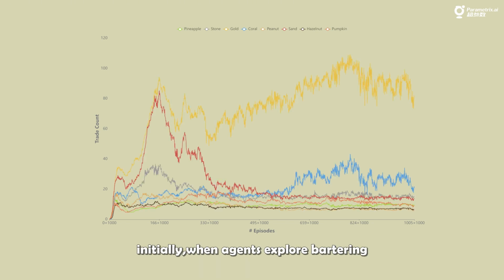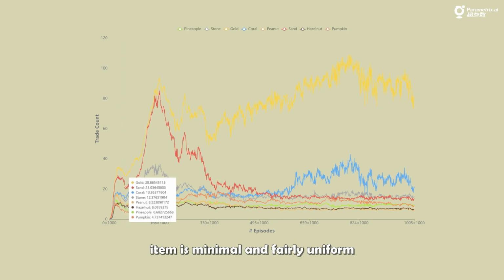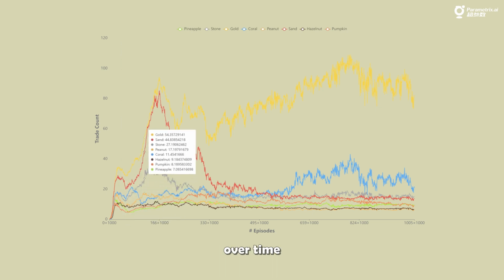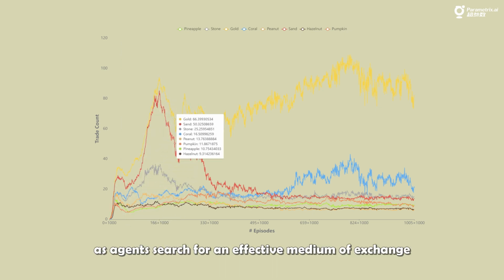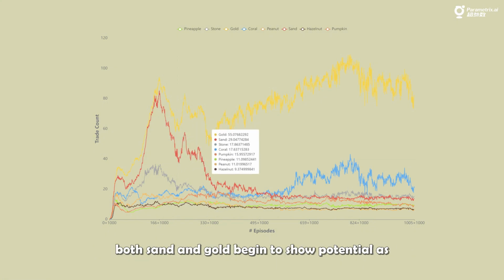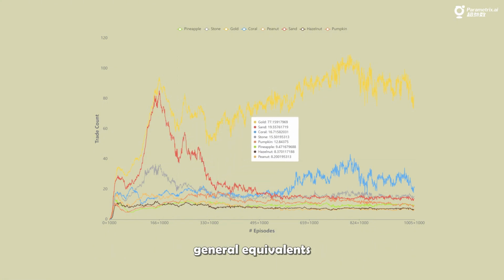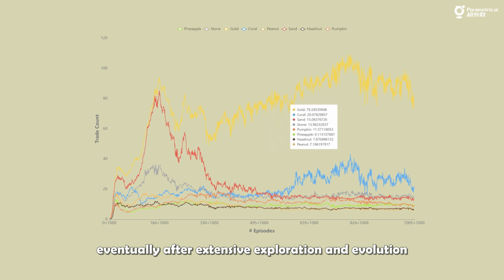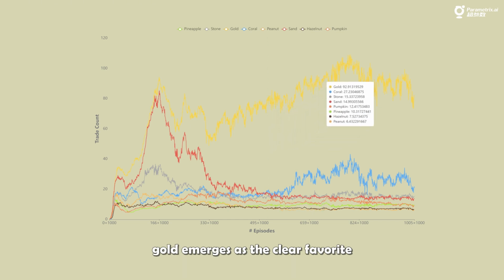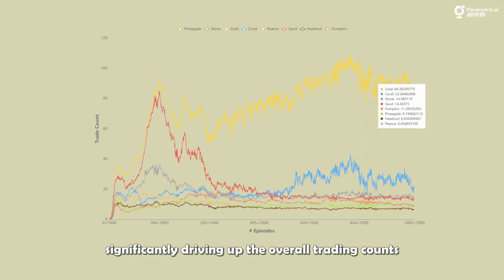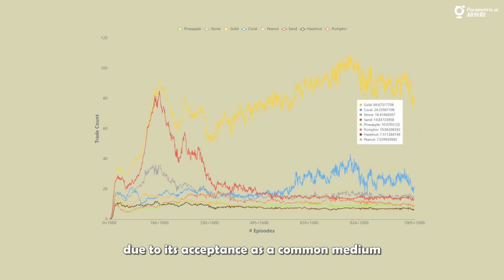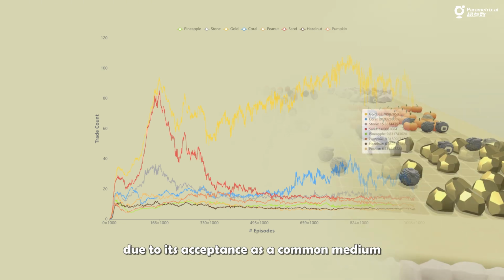As training proceeds, the figure shows the changing curves of total trading counts for each item. Initially, when agents explore bartering, the trading count for each item is minimal and fairly uniform. Over time, as agents search for an effective medium of exchange, both sand and gold begin to show potential as general equivalents. Eventually, after extensive exploration and evolution, gold emerges as the clear favorite, significantly driving up the overall trading counts due to its acceptance as a common medium.